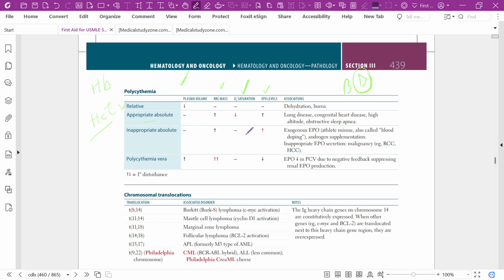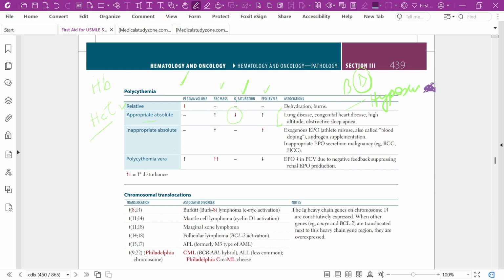In appropriate absolute, the primary disturbance is oxygen saturation. So decreased oxygen saturation. The appropriate absolute causes may be lung disease, heart disease, high altitude, obstructive sleep apnea, all these four. The common thing here is hypoxia.